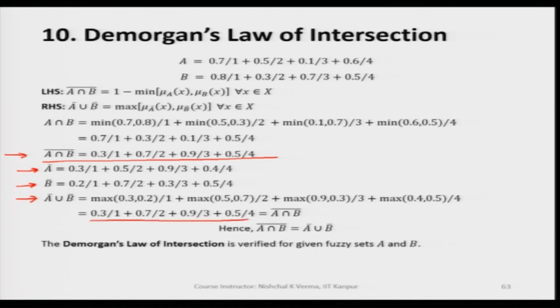If we see here, this outcome is the same as the outcome of the complement of A intersection B.